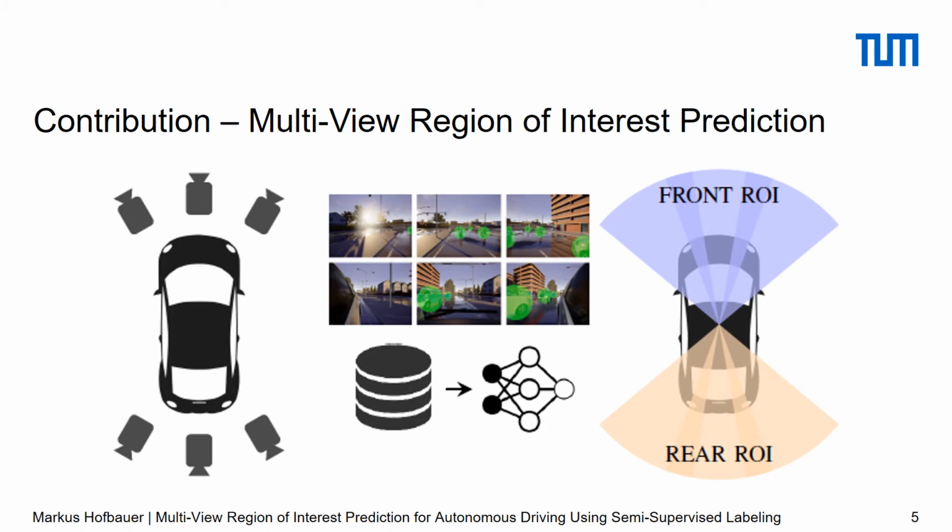Then we use this dataset to fine-tune the BDDA model for multiple views. As mentioned before, different views have different ROIs. The most notable difference is between the front views and the rear views. Whereas traffic lights and traffic signs are highly important in the front view, they become obsolete in the rear view. So we fine-tuned the BDDA model for these 2 different viewing directions. This can be seen in the figure on the right.